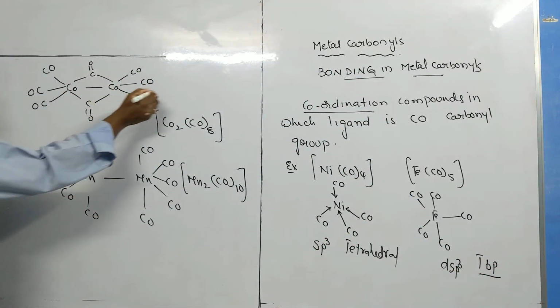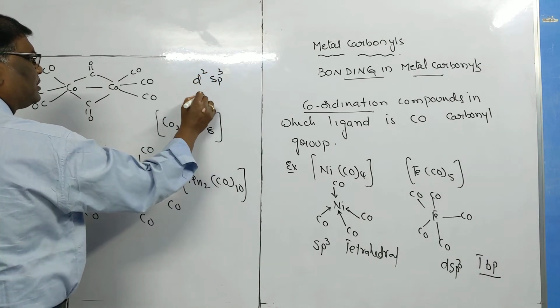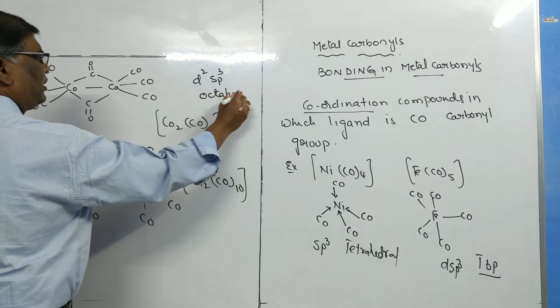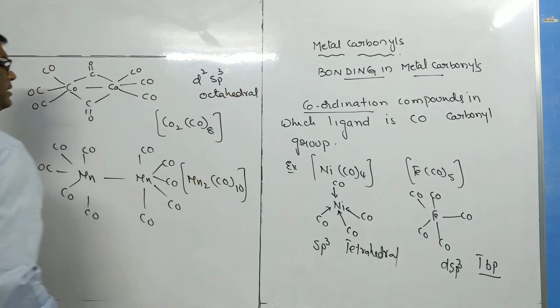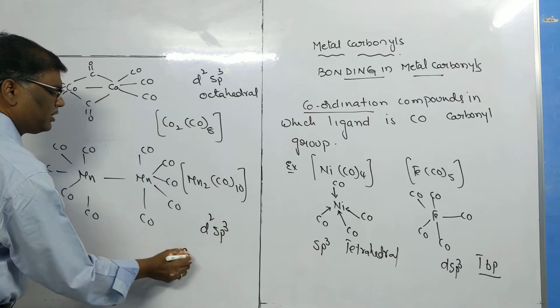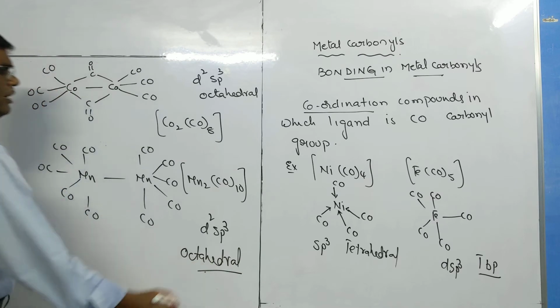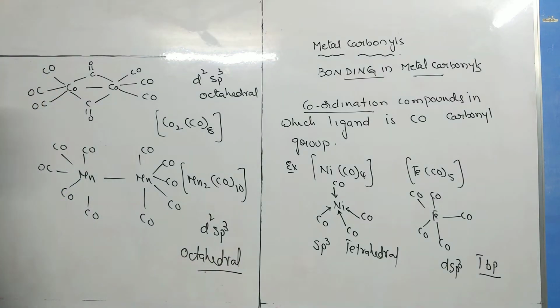In this case, the central atoms undergo d2sp3, so octahedral is the shape of the complex. In this case also, d2sp3 takes place to give the shape of octahedral. So these are the metal carbonyls.